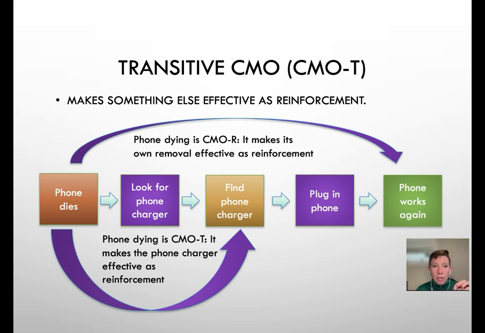So in the book, they gave us the example of water deprivation. So that's a UMO. We come built in with that. If we're deprived of water, water is going to be more effective as a reinforcer. So we have this value altering effect of establishing water as a reinforcer, and then a behavior altering effect of increasing all behaviors previously reinforced by water.